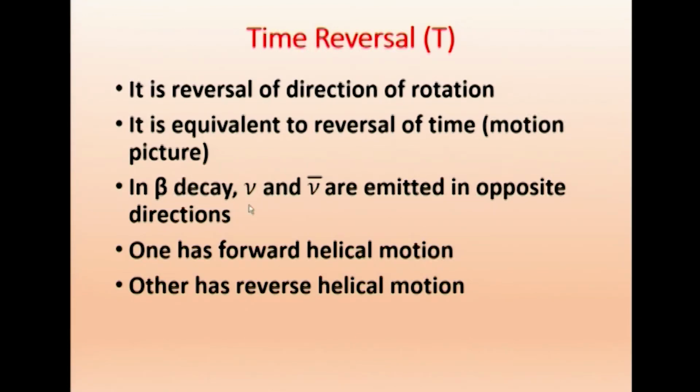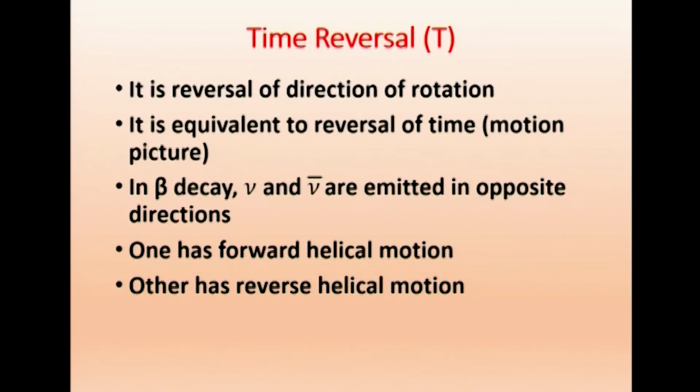So in beta decay, neutrino and antineutrino are emitted in opposite directions. As we said, beta plus and beta minus are emitted in opposite directions. Similarly, neutrino and antineutrino are emitted in opposite directions. Now both neutrino and antineutrino are chargeless particles. Therefore, here charge conjugation doesn't come into the picture because it is chargeless. When you make charge conjugation, nothing will happen. In that case, we have to take this time reversal. So what happens is, one is taking this direction, the other is taking the opposite direction, which is equivalent to saying one is having spin plus, the other is having spin opposite, rotation in the opposite direction.